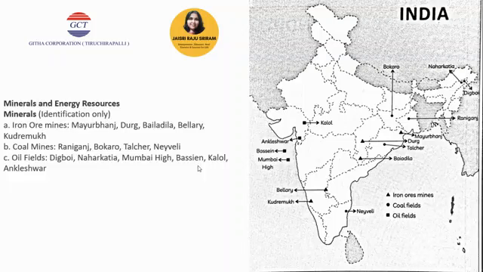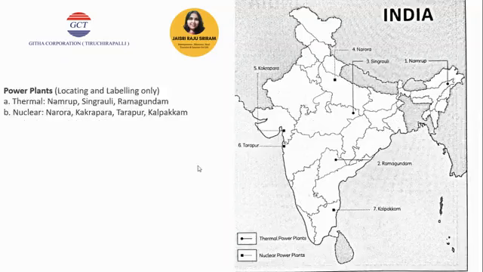When you are studying the lesson itself, do not leave the map to the last minute, because the map actually helps you get points for writing in the answer paper also. For power plants, we have thermal and nuclear plants. That is also there for the map. Thermal: you have Namrup, Singrauli and Ramagundam. For nuclear: you have Narora, Kakrapara, Tarapur and Kalpakam.